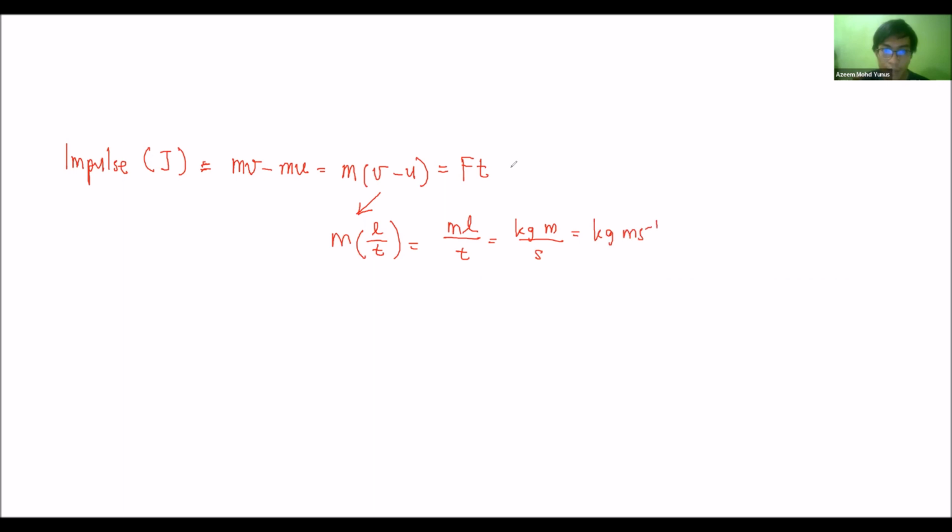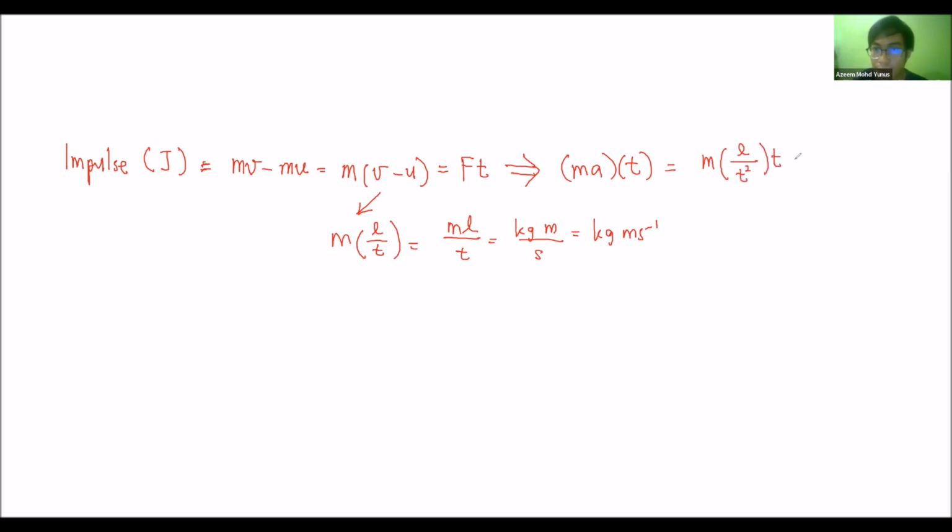So how about this one? If you want to define that, force is ma times T. If we want to rewrite it in terms of base quantity, it becomes mass times length over time squared, times time.